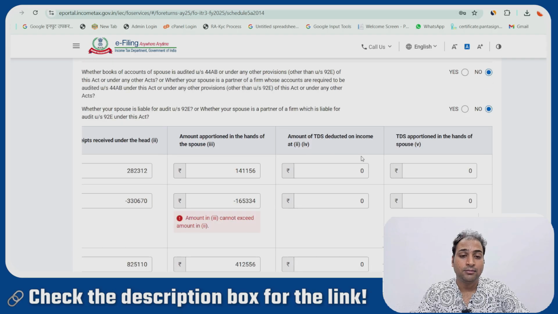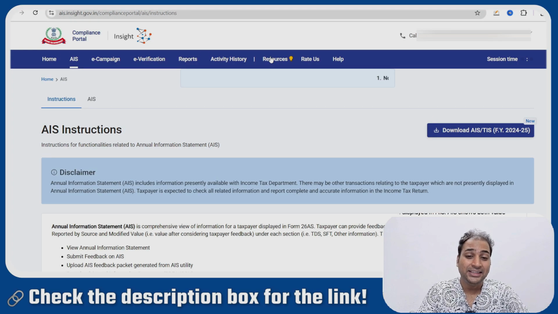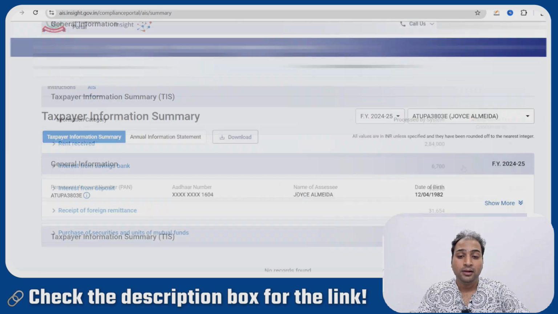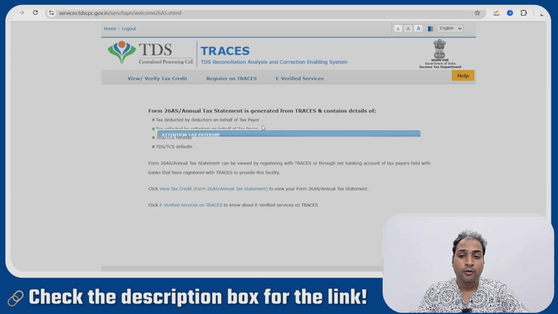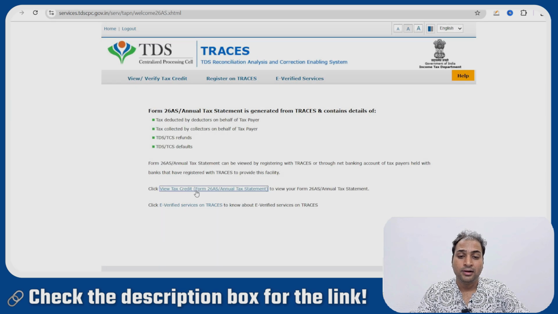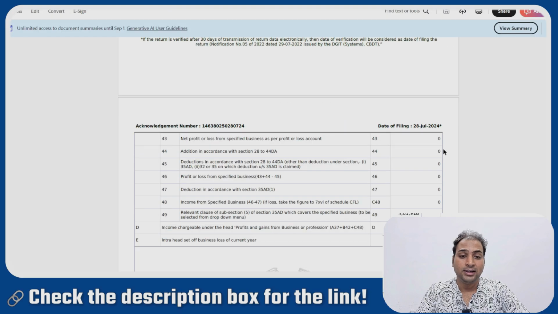If there is a TDS amount deducted, we have to mention the TDS amount too. We have to check the AIS and the 26AS for the TDS requirement, and we will enter the information as per the TDS rule. Okay, go to the form 26AS. We will check the TDS if any is deducted, and we have to trace the TDS form.